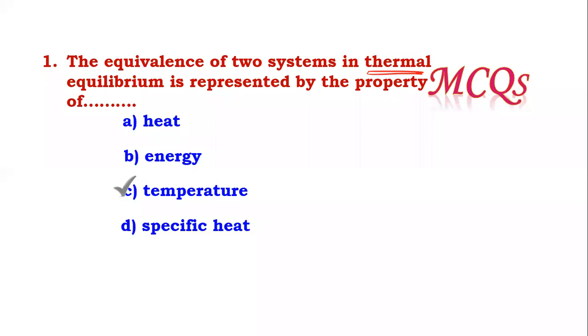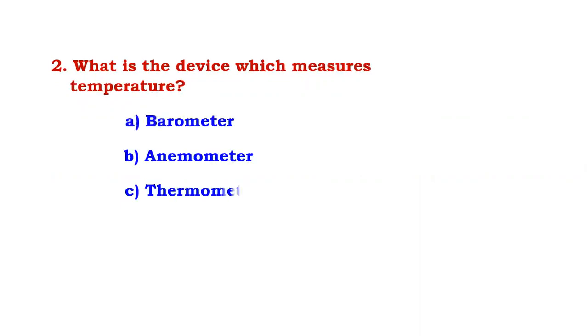Thermal equilibrium means same temperature. What is the device which measures temperature? And everyone knows that we are using a thermometer to measure the temperature.